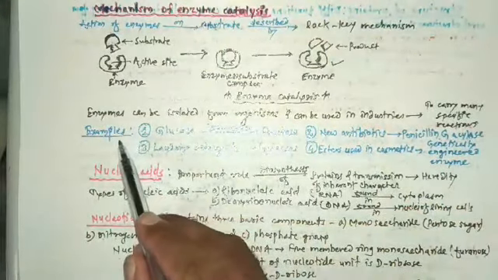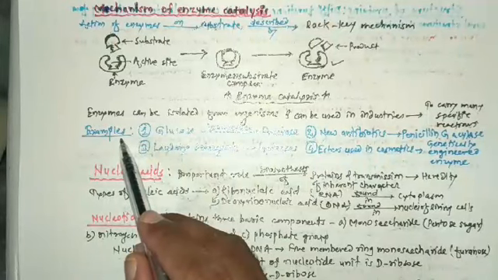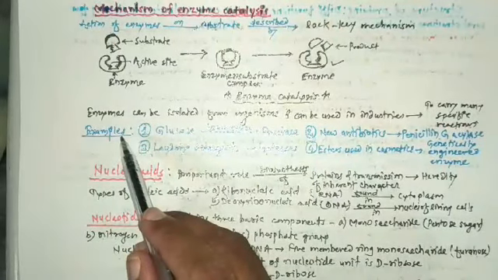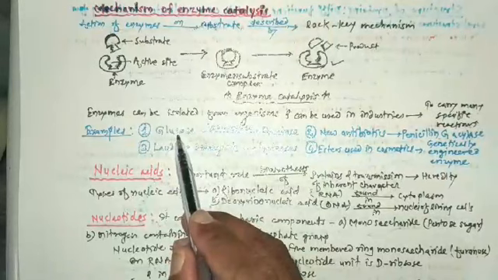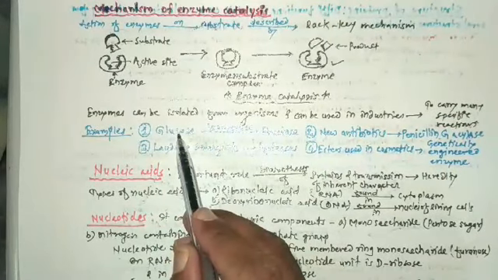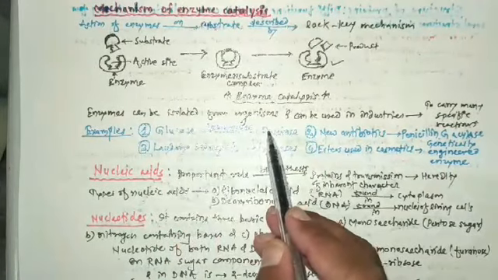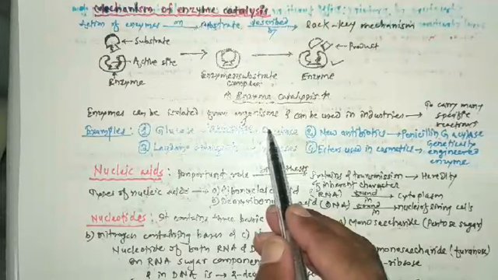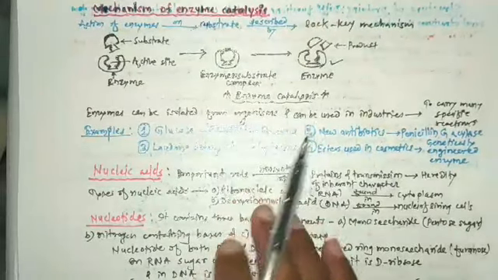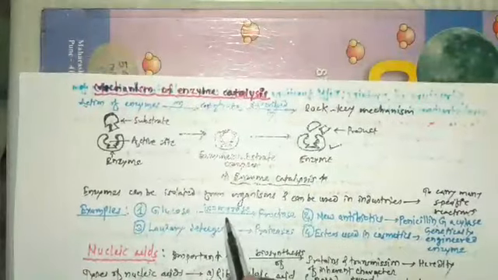For example, conversion of glucose to fructose is carried out by enzyme, and that enzyme is isomerase.